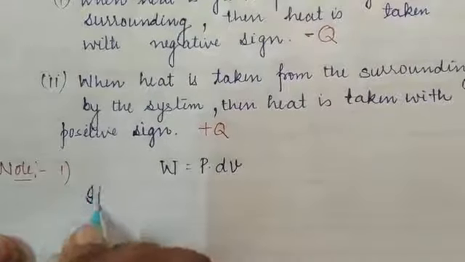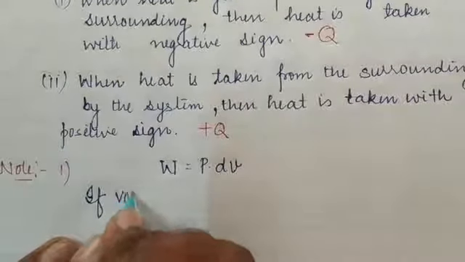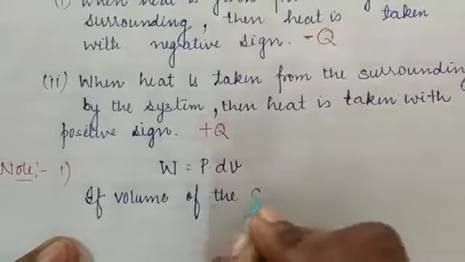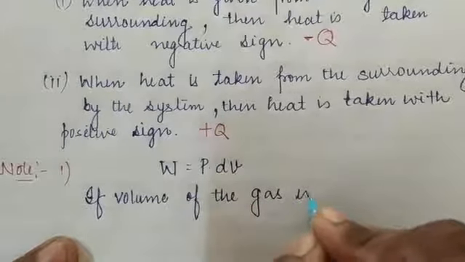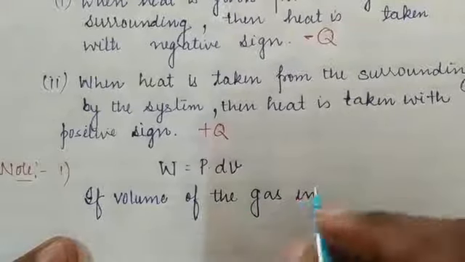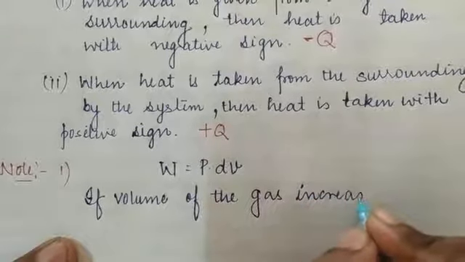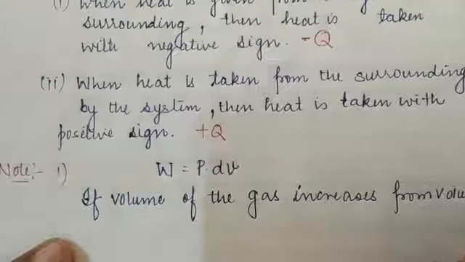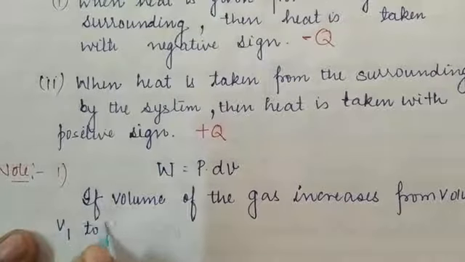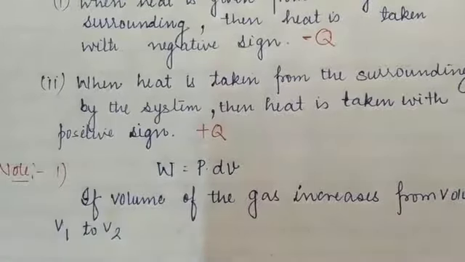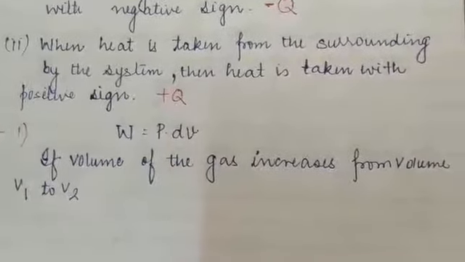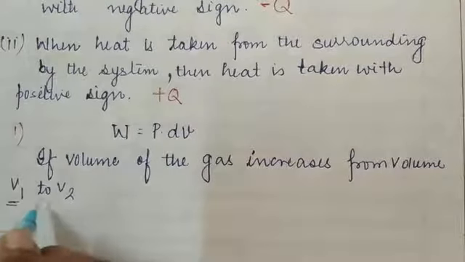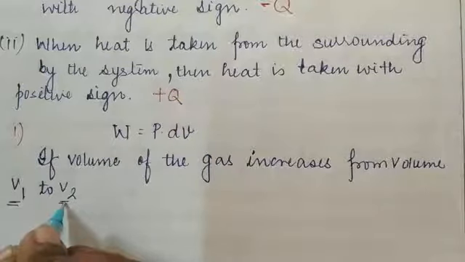So if the volume of the gas increases from V1 to V2, let us suppose a container consisting of some amount of gas has volume V1, and it is increased to V2.